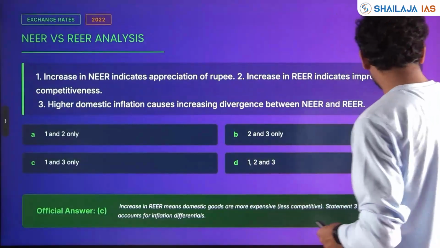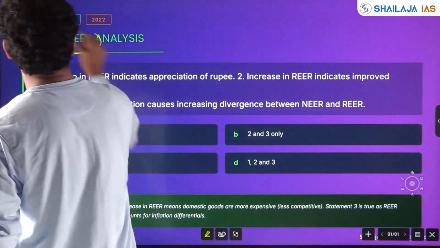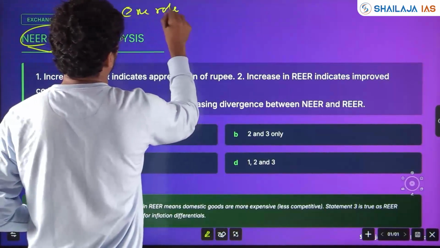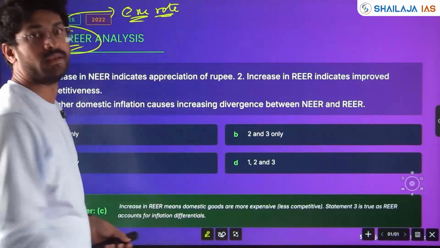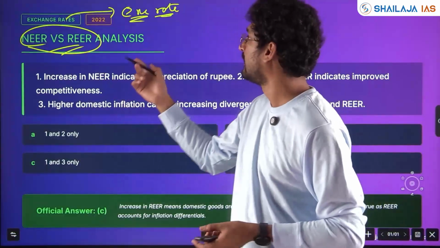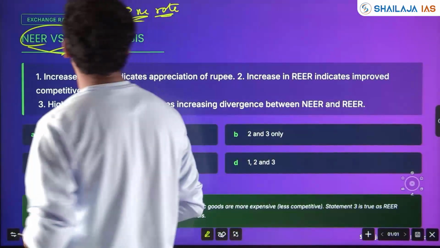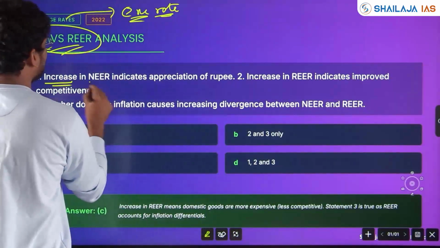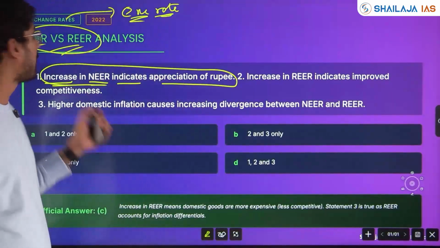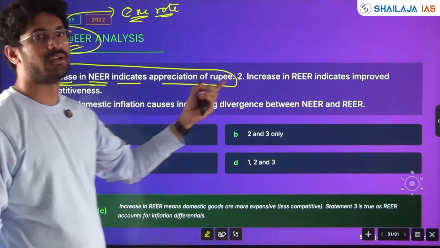Next. This is a core economic concept, NEER versus REER, with respect to exchange rate, nominal effective exchange rate and real effective exchange rate. The question had come in 2022. Increase in NEER indicates appreciation of rupee. For that, we need to have an understanding of nominal effective exchange rate and real effective exchange rate.